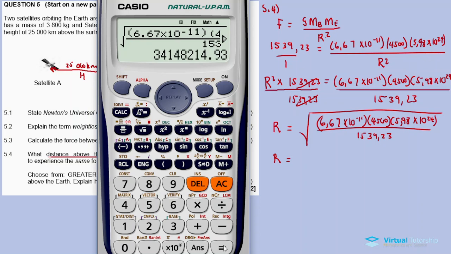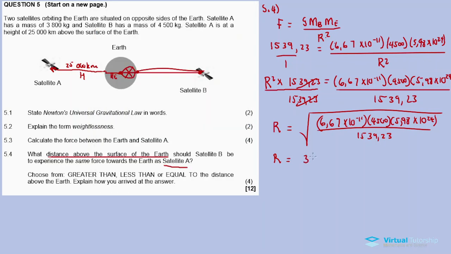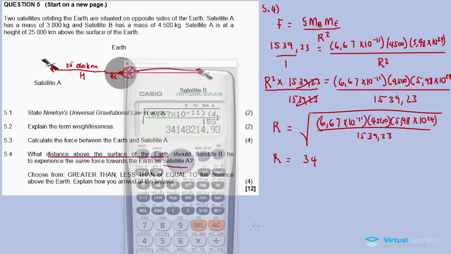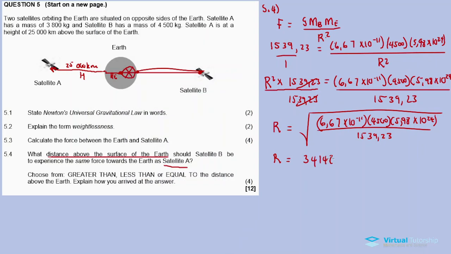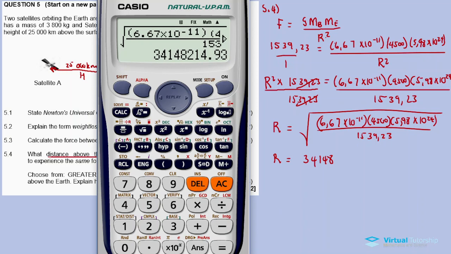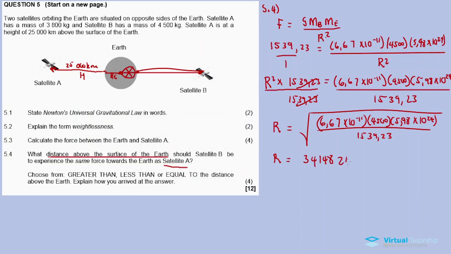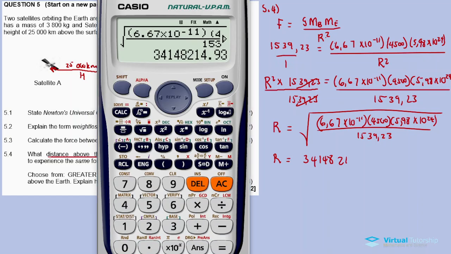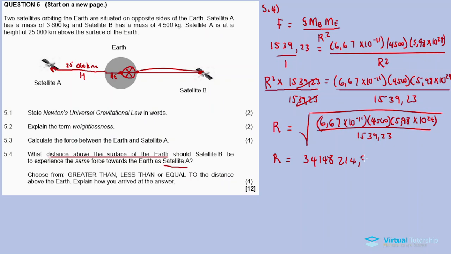This is equal to, let's write it all out, 148 214.93. So this r is in meters and it's from center to center.